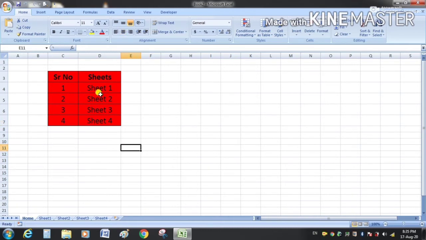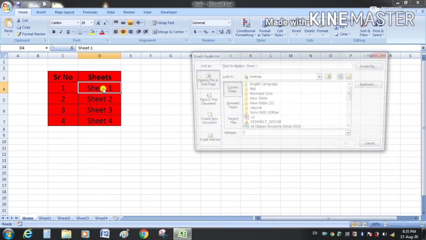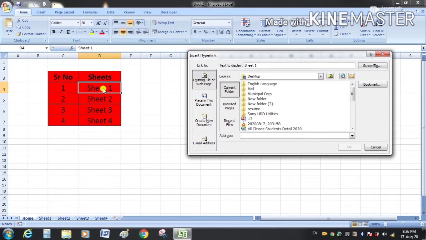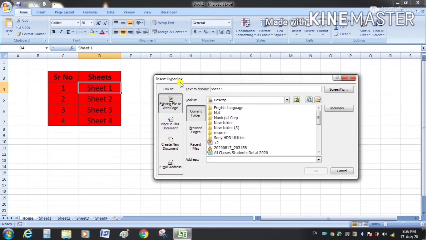So I want to link this cell to sheet 1. Control K is the shortcut key to create a hyperlink. Select this cell and press Control K, both keys simultaneously. Here you will get the Insert Hyperlink dialog box.